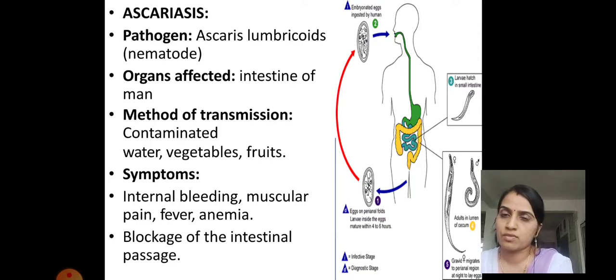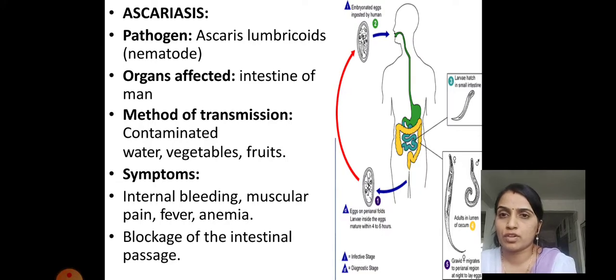The second way is that fecal matter, when added into the water, and if our water reservoir is nearby, then the nematodes may get entry into the water reservoir, from where we are getting supply of water for drinking and doing different types of household work. Then the entry of the nematode into our house or our water body is possible, and from there into our body.